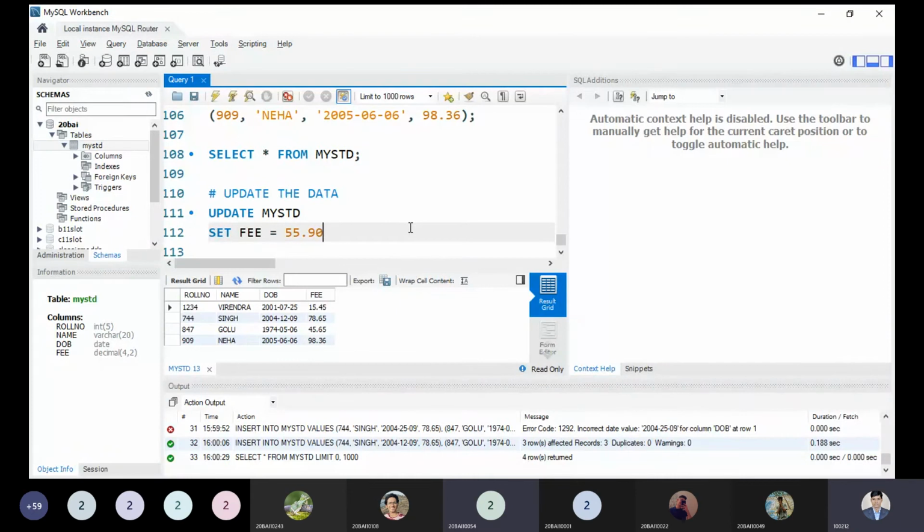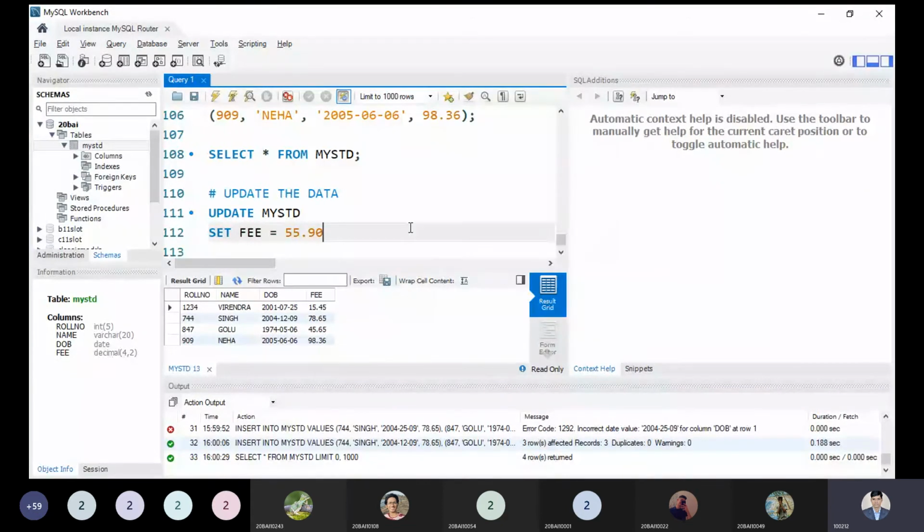Can anyone tell me right now? Sir, error will show. No, error will not show. It's my 100% promise. But what happened? See, the values will... Sir, all value of fee will be 50. Yeah, definitely. What happened? I'm updating my student table by the values of the fees that will be updated